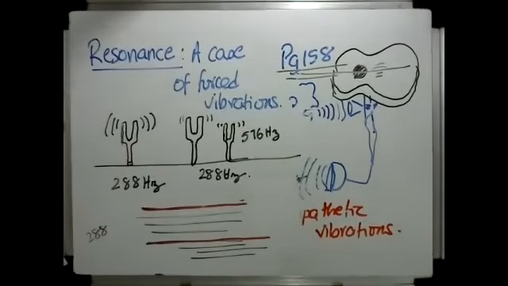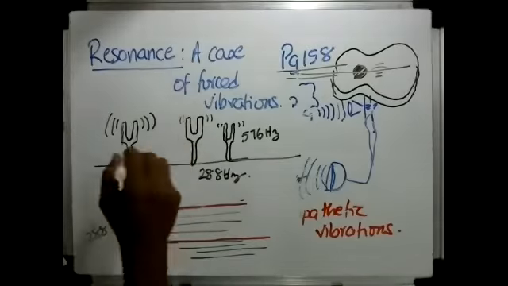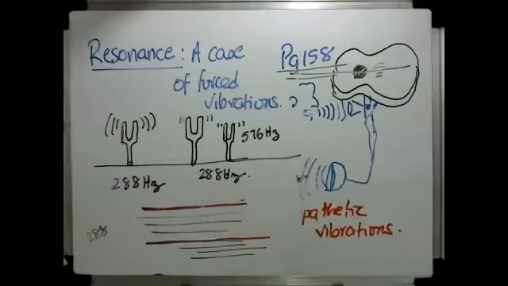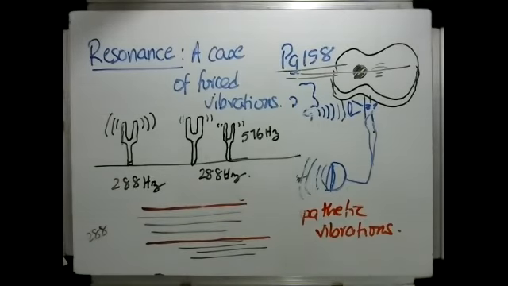Now please explain to me the mechanics of how this happens. First try to explain between these two, and then we will come to these two. If you explain this correctly, then you will also explain this correctly. Is it something to do with the wavelength? The wavelengths are going to be exactly the same for both, at least theoretically. If this is 288 hertz and this is also 288 hertz, then the frequency is the same, so the wavelengths will also be the same.